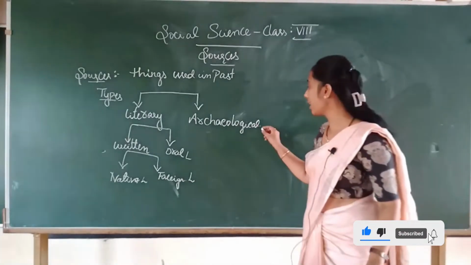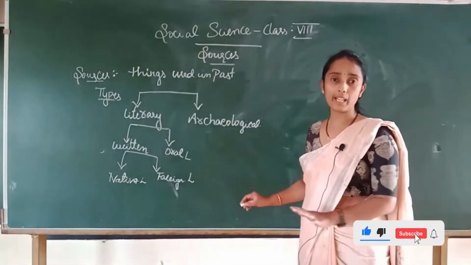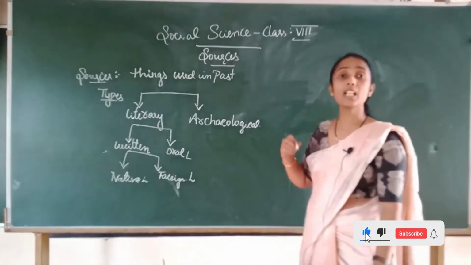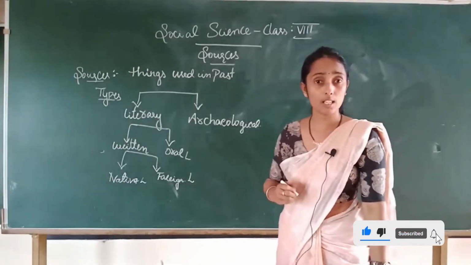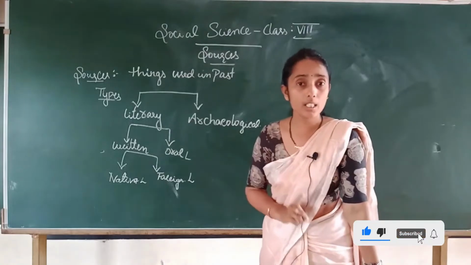My question is that, suppose it is in the depth of the earth, how will you find it? So, the process of digging the earth to get the sources was called excavation. Is it clear children?